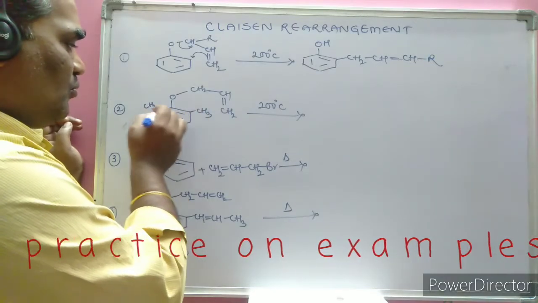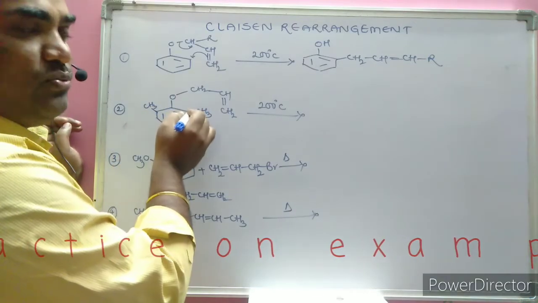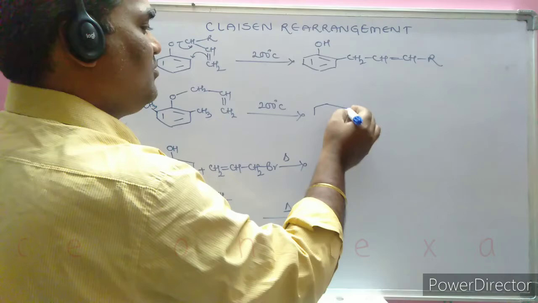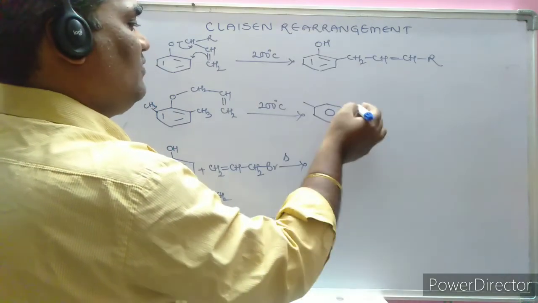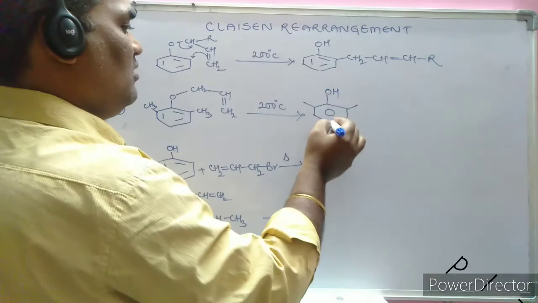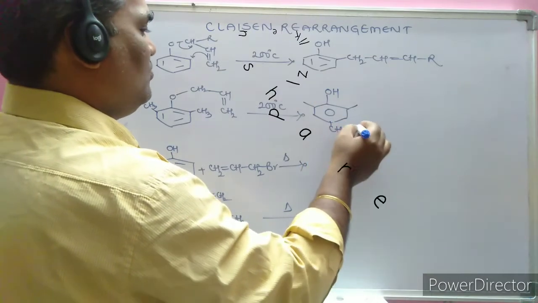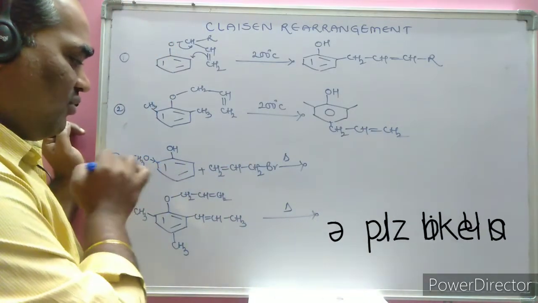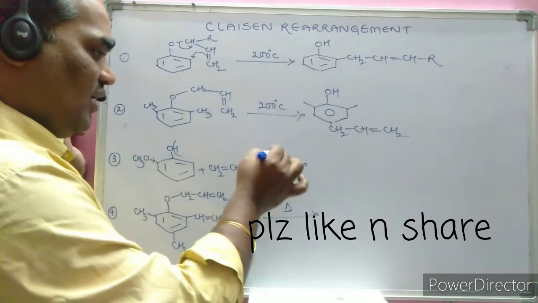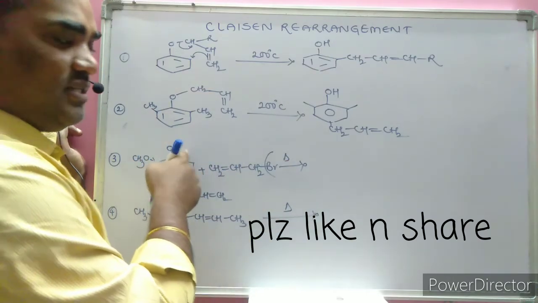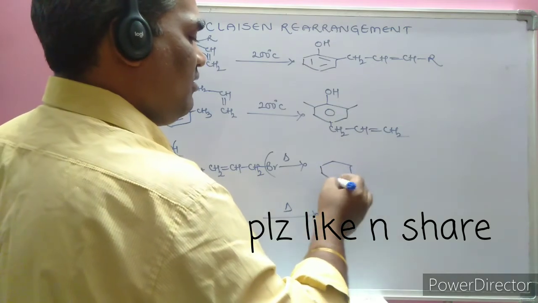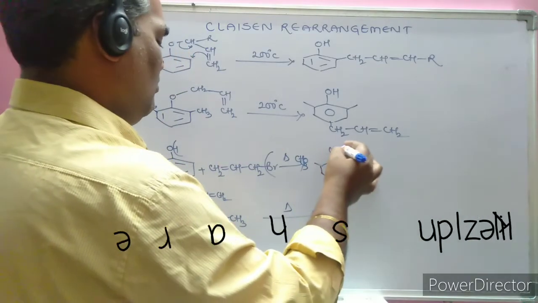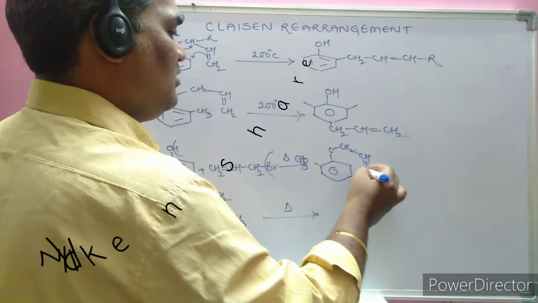Here the two ortho positions are blocked, so for the substitution there is no hydrogen atom to undergo keto-enol tautomerism. Then obviously the substitution will take place at the para position. Here is CH2, CH=CH2. Here one side has an electron releasing group present. Here a loss of H and Br will take place, so the allyl group gets substituted on the phenyl ring. Now here an OCH3, a methoxy group, is present. Here is OCH2, CH=CH2.